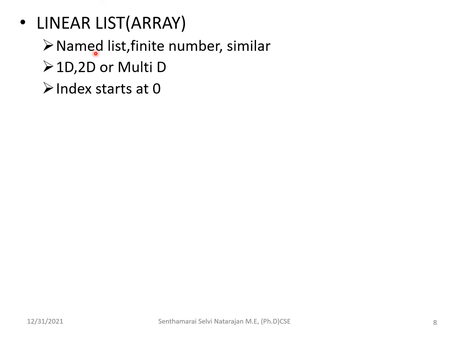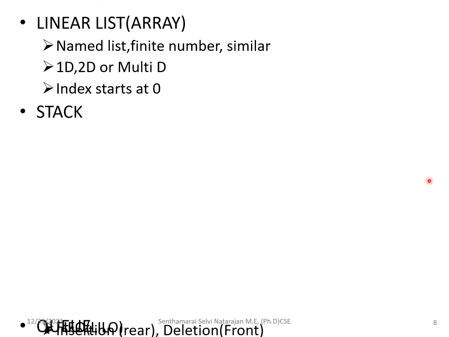So it should be a named list, a name should be given, and it has a finite number, that is, you have to define the number of elements of the array, and then the similar data types. Here we have categories: one dimensional, two dimensional, and then multi-dimensional, and also the index starts at position 0. Next is the stack. We will see it in detail.